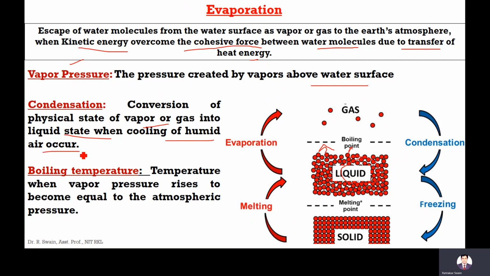We can give another example of how evaporation, condensation, and precipitation occur. For example, if you boil water and supply heat, the water vapor will rise. That is called evaporation. After some time, if you stop heating and cover the pot, you will find some water droplets inside the lid.